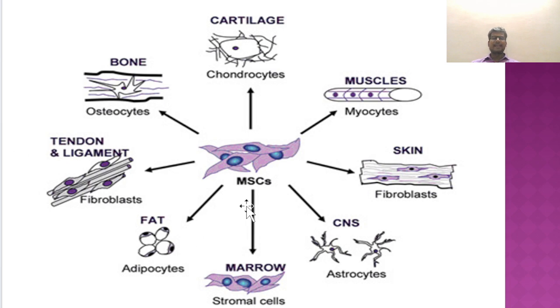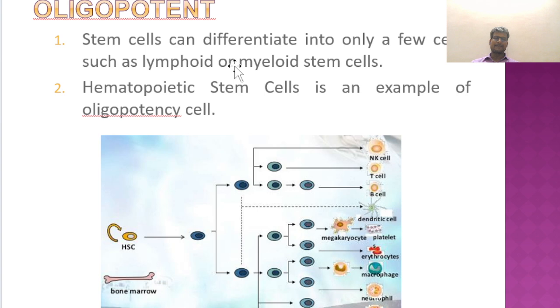So you can see the diagram. Mesenchymal stem cell is also another multipotent cell in nature, which has an ability to produce multiple cells like myocytes, fibroblasts, astrocytes, stromal cells, adipocytes, osteocytes and chondrocytes. So MSC is also another example of multipotent in nature.